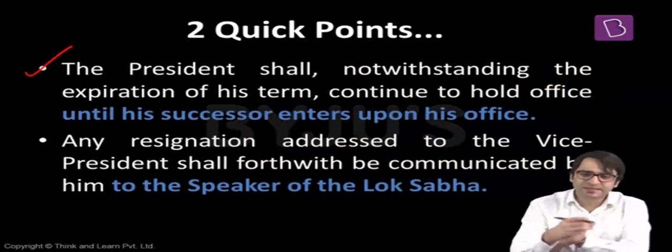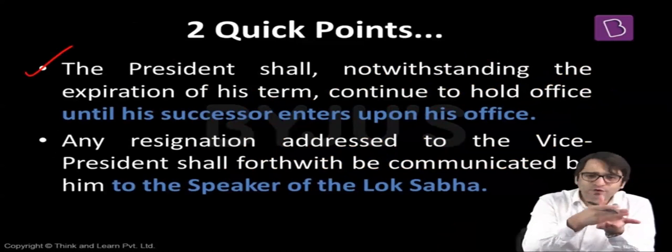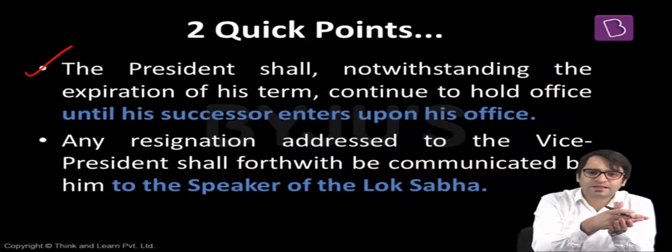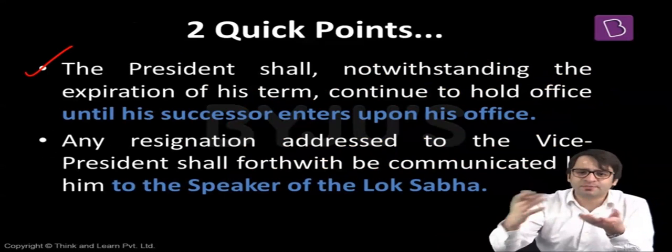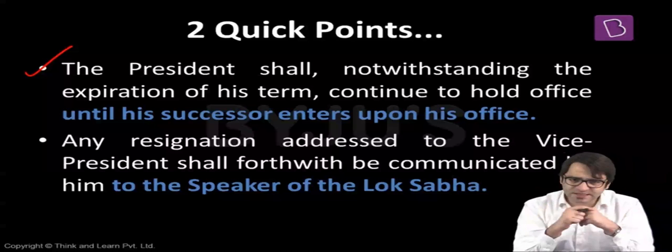Number one, let's say my term is for 5 years. My 5 years got over today. But even then, Election Commission of India is not in a position to conduct an election of the office of the President of India. Reason can be anything. Maybe it's a period of war. Maybe it's a period of national emergency. Anything. Now, there are two important points that you need to understand from the prelims perspective.